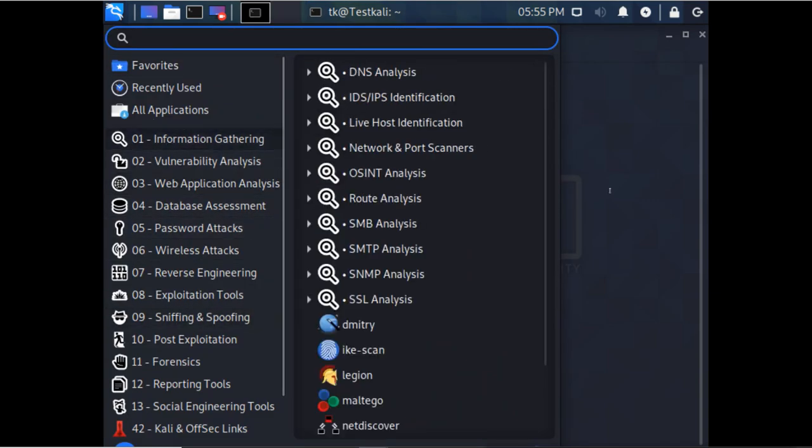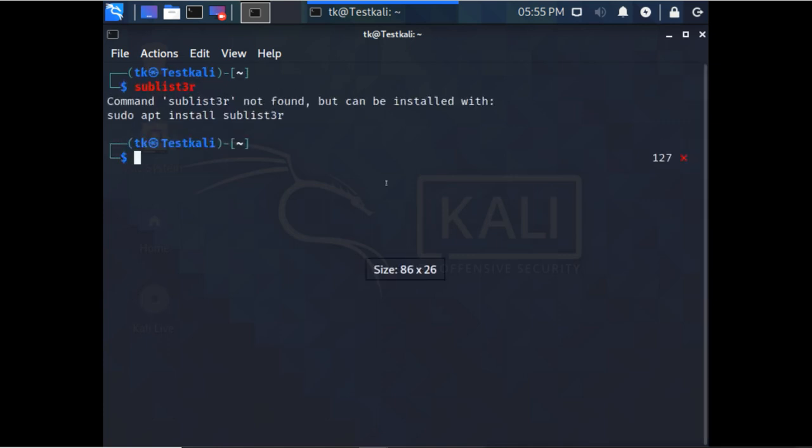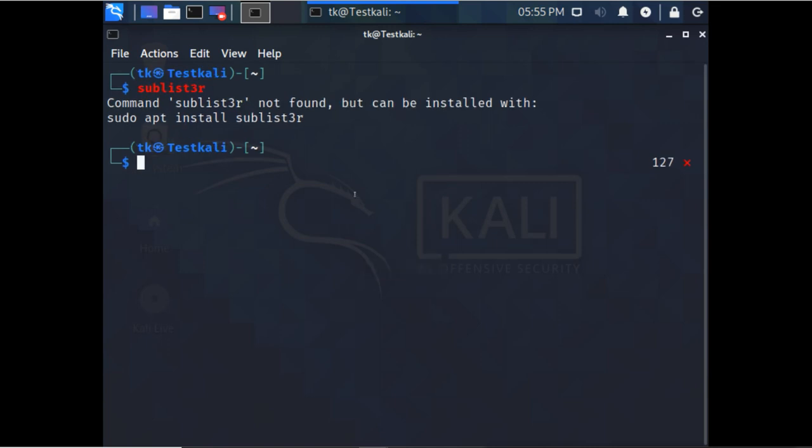So let's check, do we have Sublist3r? It is not there. That means this tool is not installed. If some tool is not installed, then we can install it in Kali very easily. For installing something, you have to be root, you have to get administrator privilege. So for that, we have to run the command using sudo.